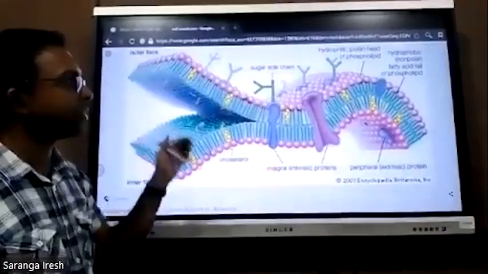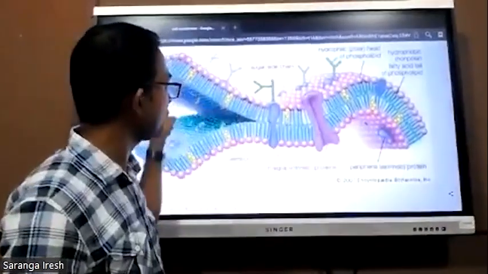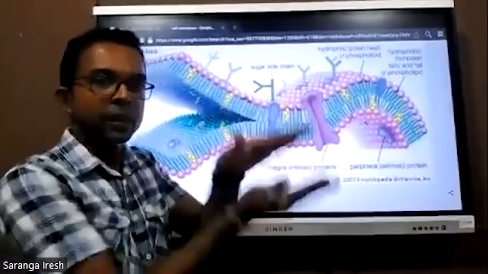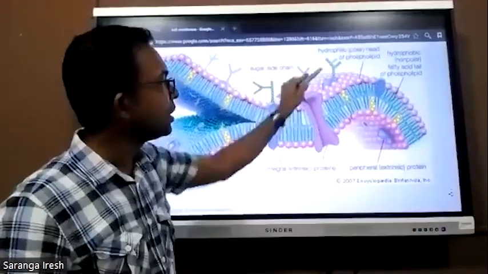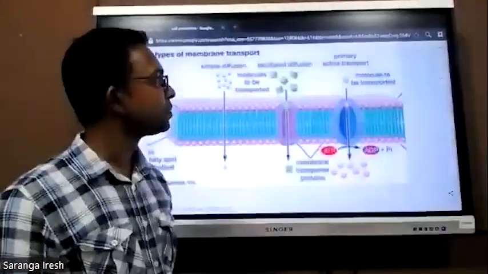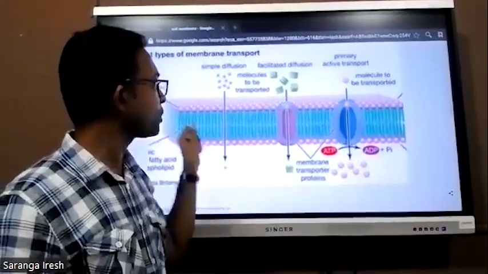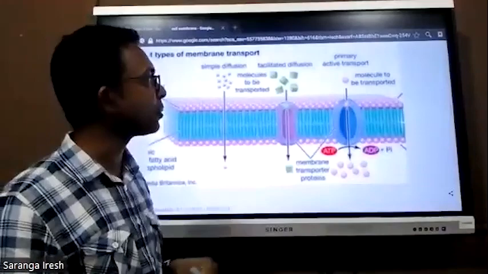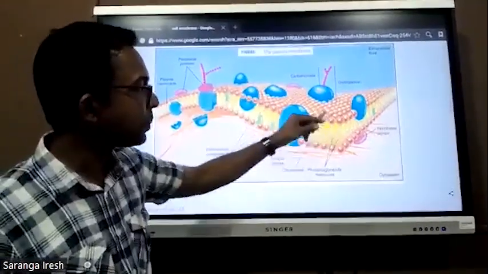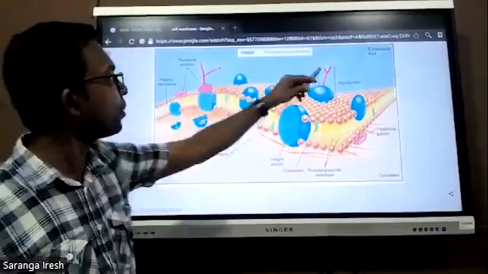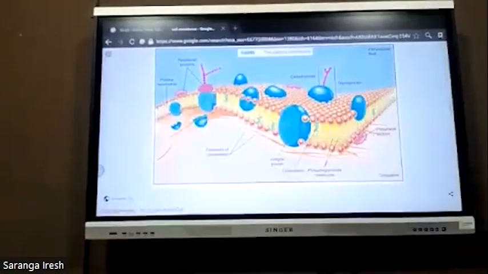So to visualize it, here is this purple color ones, and this is the phospholipid molecule. There are layers, two layers of phospholipid, like a sandwich. And these are protein molecules. These are carbohydrates. Cell membrane: these are phospholipid molecules, they are bilayer, phospholipid bilayers. The blue color ones are protein, and these are phospholipid, and they are carbohydrates. And sometimes cholesterol molecules are also there. This type of structure is the cell membrane.